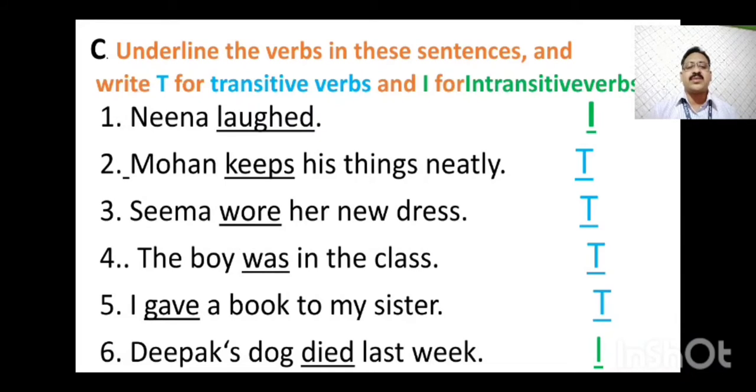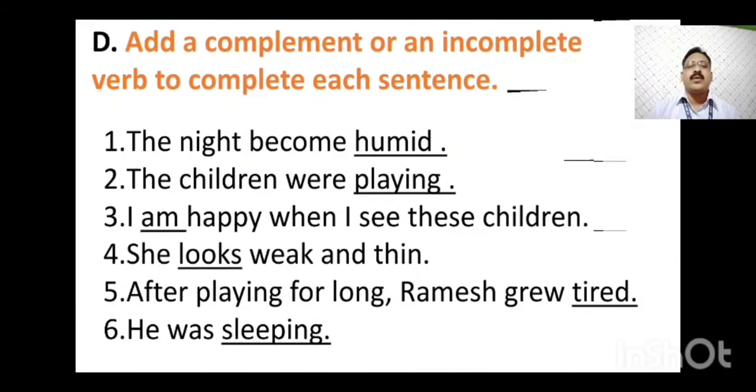Question number 6. Deepak's dog died last week. Died is the verb and there is no object after the verb. So it is an intransitive sentence or intransitive verb. Next, question number D or bit number D.